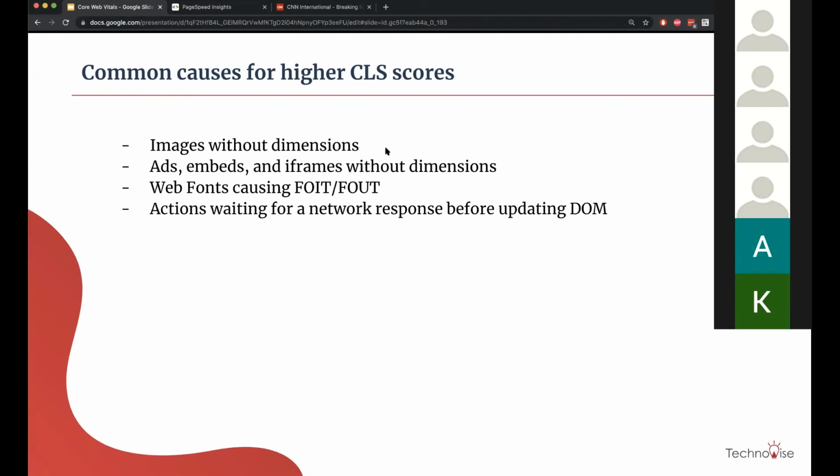One is that web fonts cause flash out and flash in.